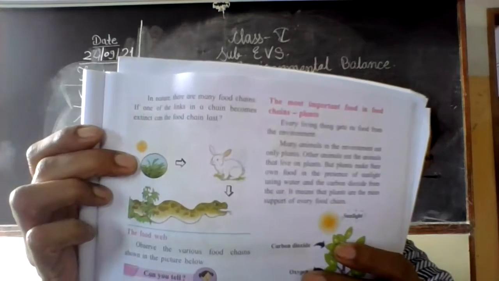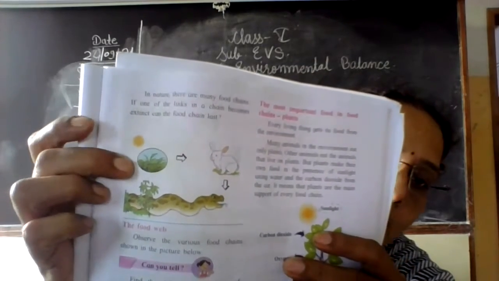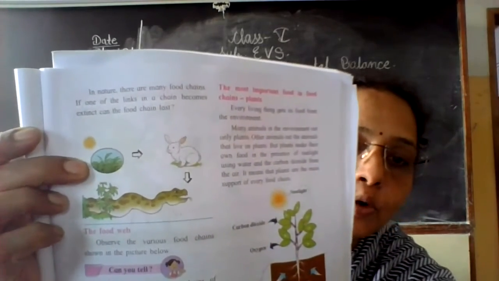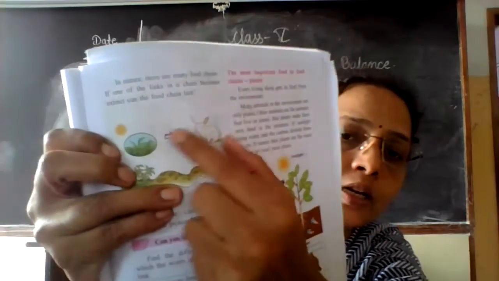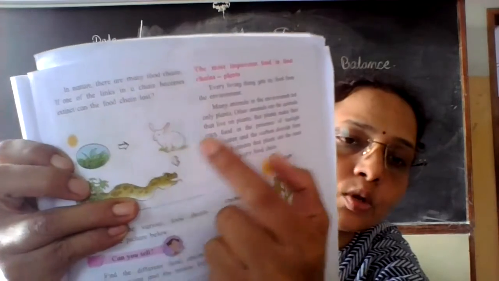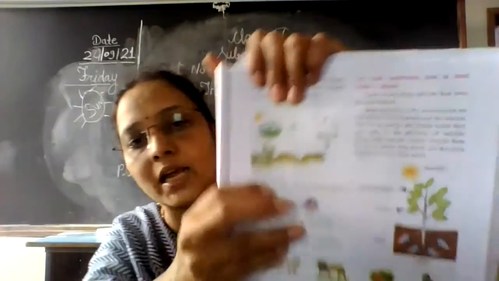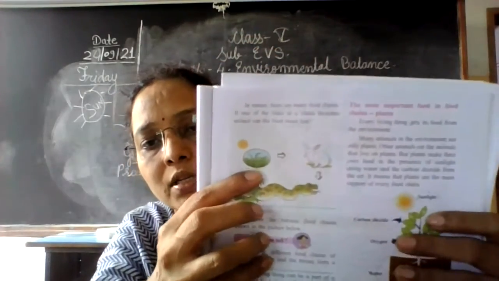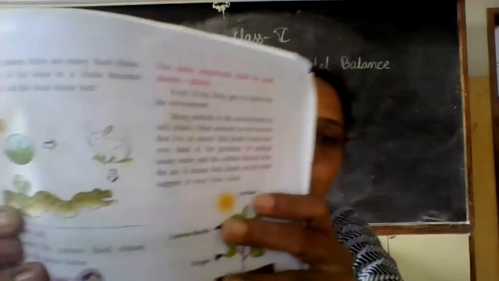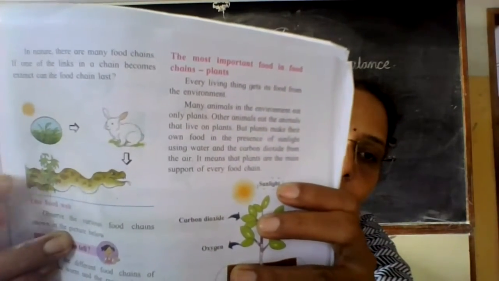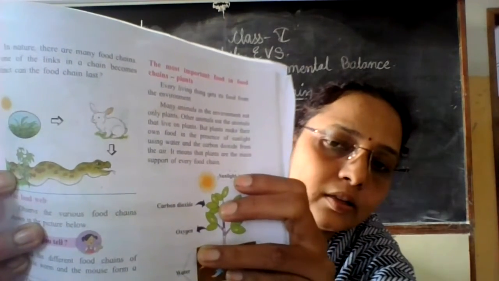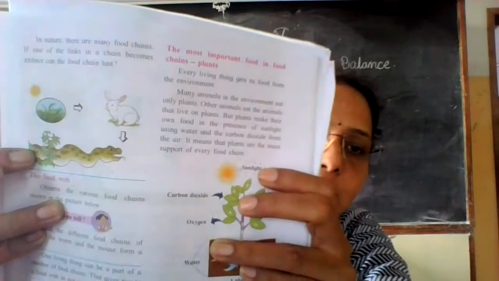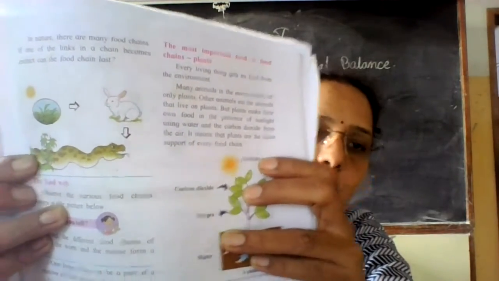In another food chain here, this is another example of a food chain. So here also the producer is a green plant. Producers are the same, only the green plants are the producers. So they get the energy from the sun. Then the rabbit here, rabbit eats only the green plants. So rabbit is an herbivore animal. So rabbit को खाने वाला होता है snake. Snake is a carnivore animal. Snake को खाता है कौन? नेवला है ना. So that is a food chain.